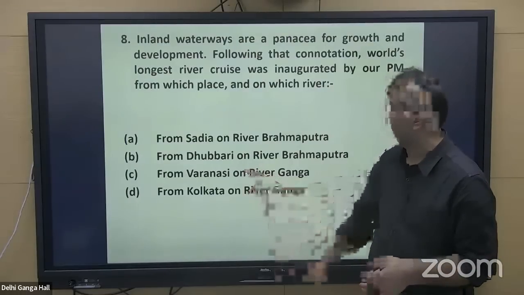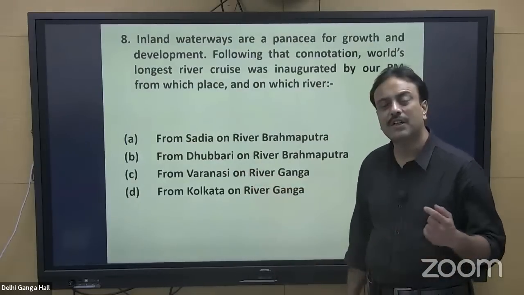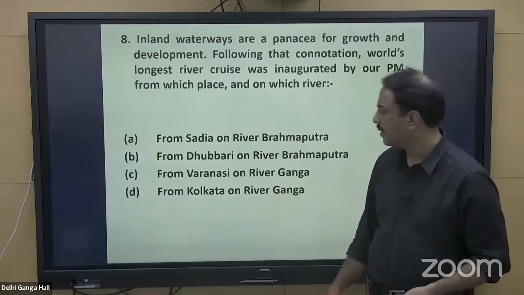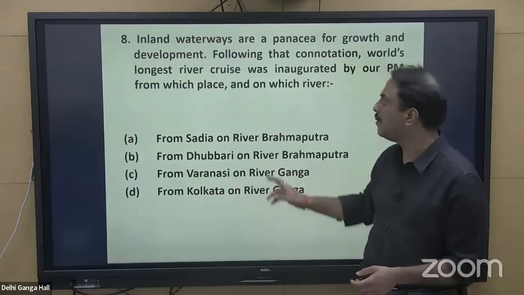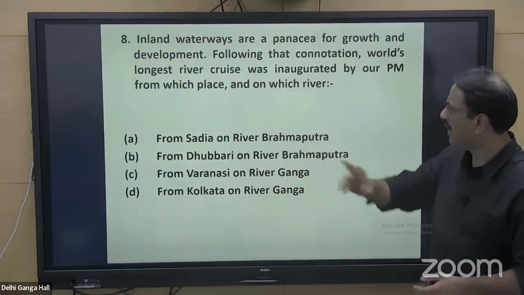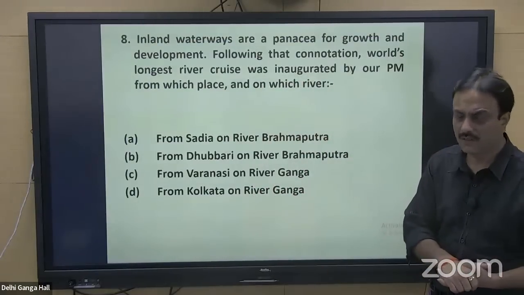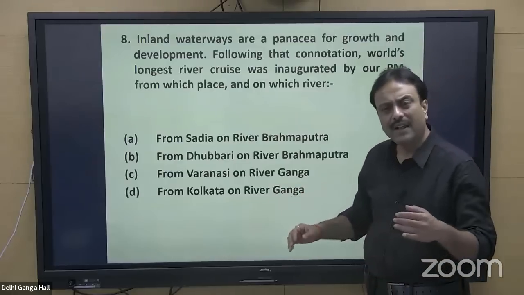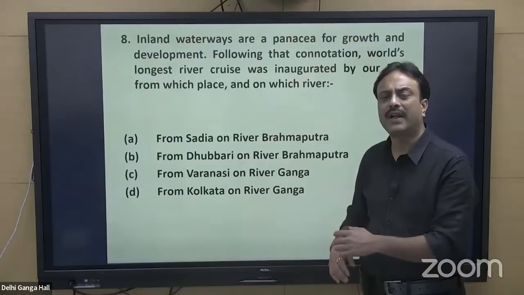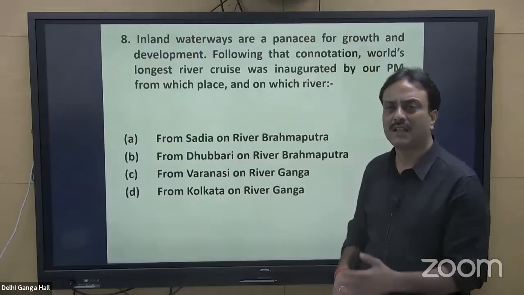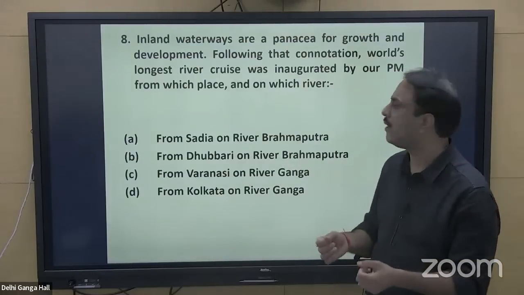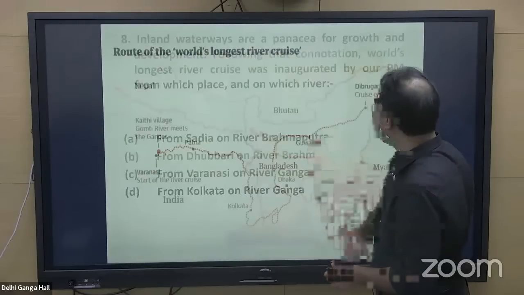It started from Varanasi, and it goes from Varanasi to Dibrugarh in Assam. From Varanasi to Dibrugarh in Assam, it will become the longest river cruise in the world. And it is not only the longest for India, it is also an international river cruise. It is not only crisscrossing the region of India.